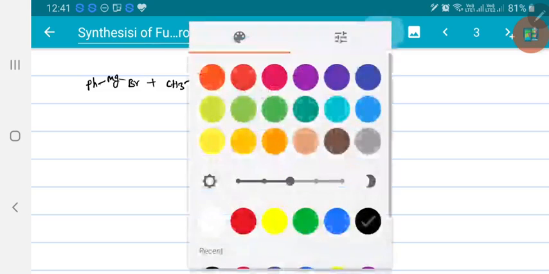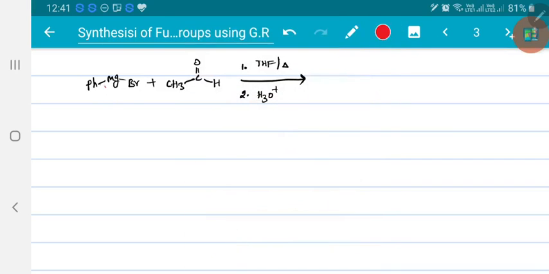So first, this phenyl group will migrate. This phenyl group will attack over this electrophilic carbon, and magnesium goes to oxygen. So now you will get an intermediate. The obtained intermediate will be phenyl CHOMgBr, and there is CH3 here.